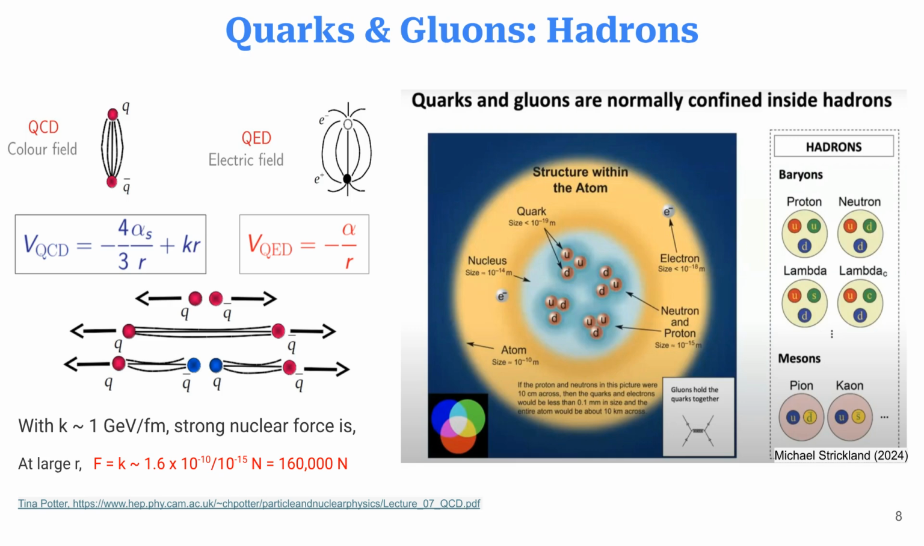Quarks and gluons combine to form hadrons, such as protons, neutrons, and mesons. This confinement is due to the strong nuclear force, which is incredibly powerful at larger distances.